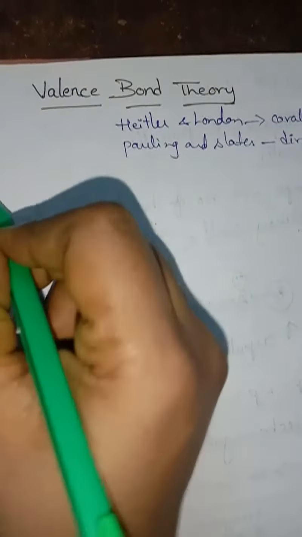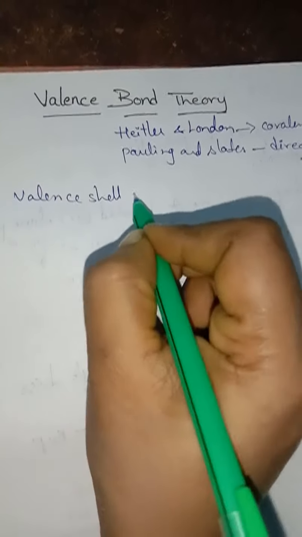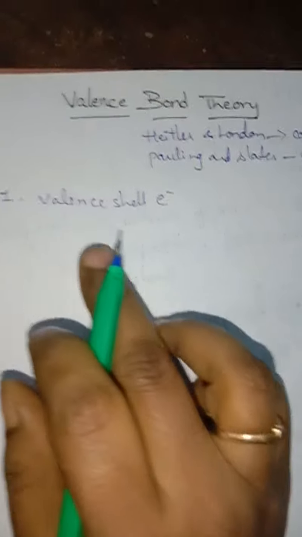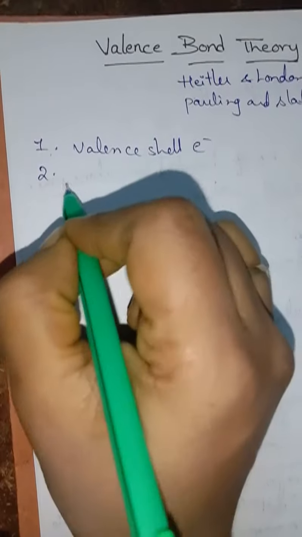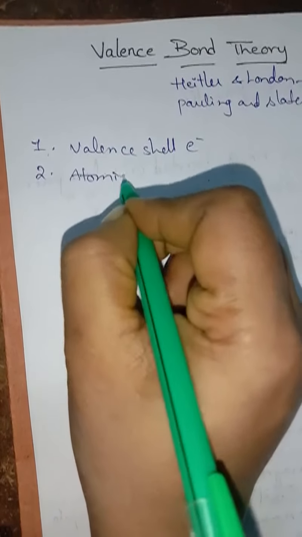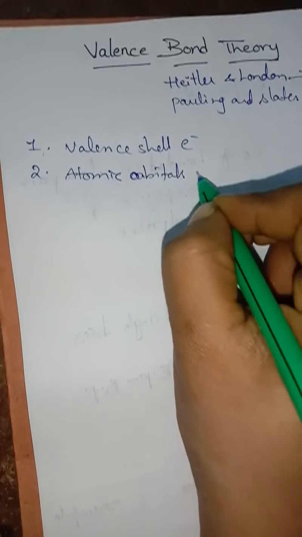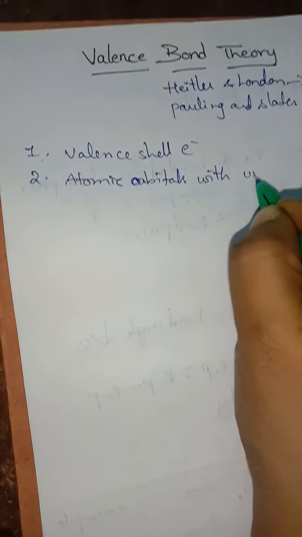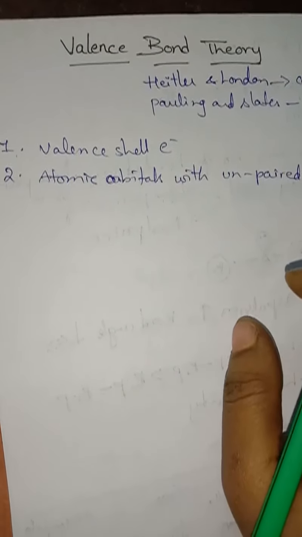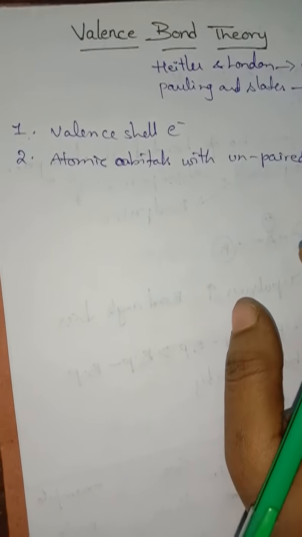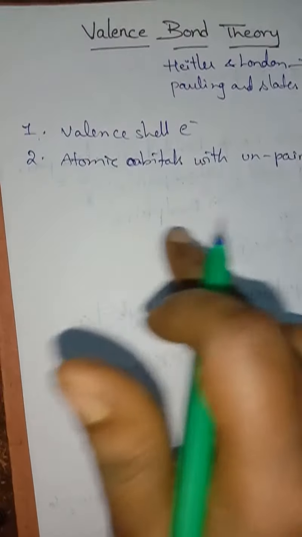What is the first point, children? Valence shell electrons are used in the formation of covalent bond. And the second point is atomic orbitals with unpaired electrons. Atomic orbitals with unpaired electrons are involved in bond formation. So here covalent bond is formed by the overlapping of atomic orbitals.